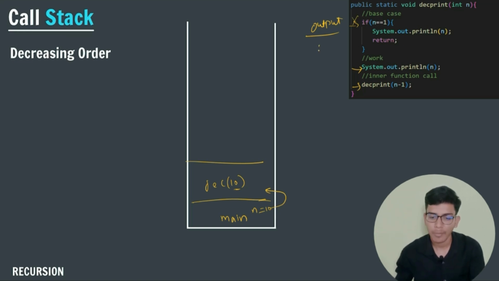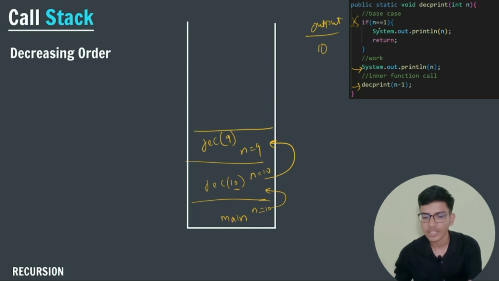So I am printing the value of 10. After that, again I am calling dec of n minus 1, that is 9. Now n is equal to 9, while the earlier frame has n equal to 10. This is my dec now. I am checking if n is equal to 1. No, n is not equal to 1. Then I am going to print the value of 9.